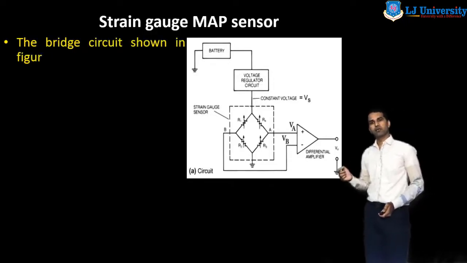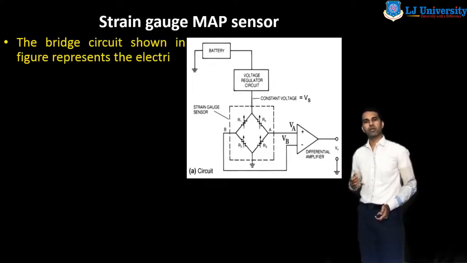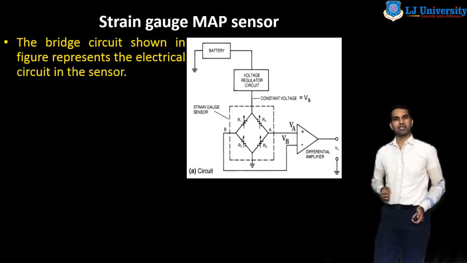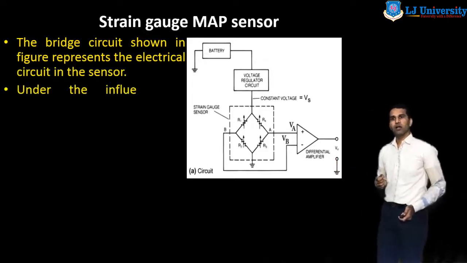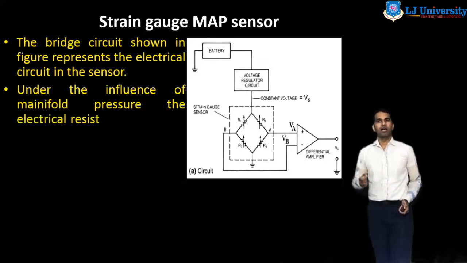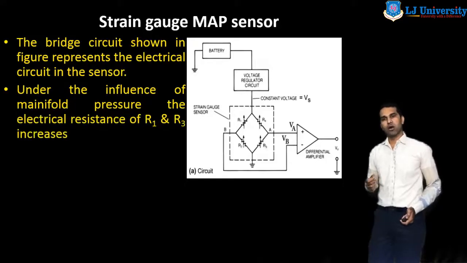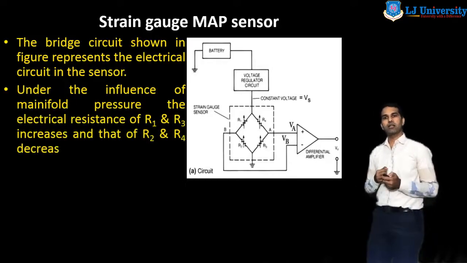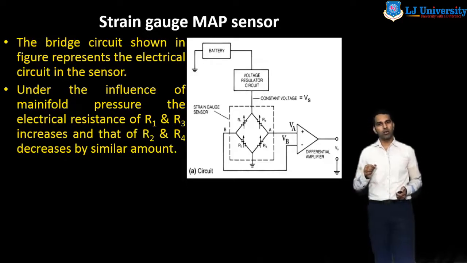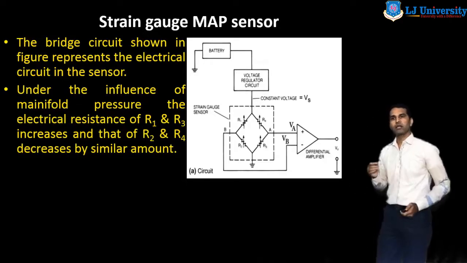The bridge circuit shown in the figure represents the electrical circuit in the sensor. Under the influence of manifold pressure, the electrical resistance of R1 and R3 increases, and that of R2 and R4 decreases by a similar amount.